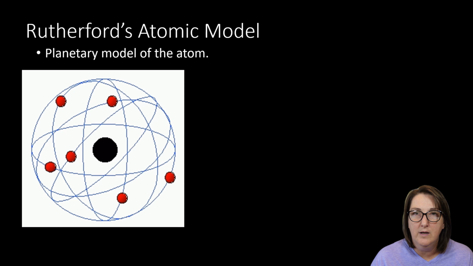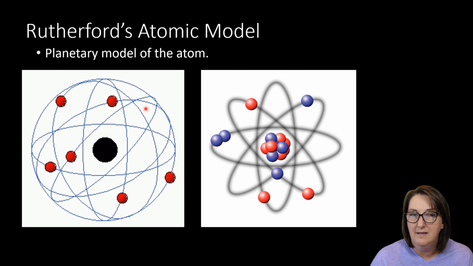So he drew a new model, and it was called a planetary model. And he said, hey, in the middle, I have something positive. And on the outside is where I'm going to have my negative electrons. So the atom is mostly space. And he recognized it because it was kind of like the sun and our planets going around in an orbit.